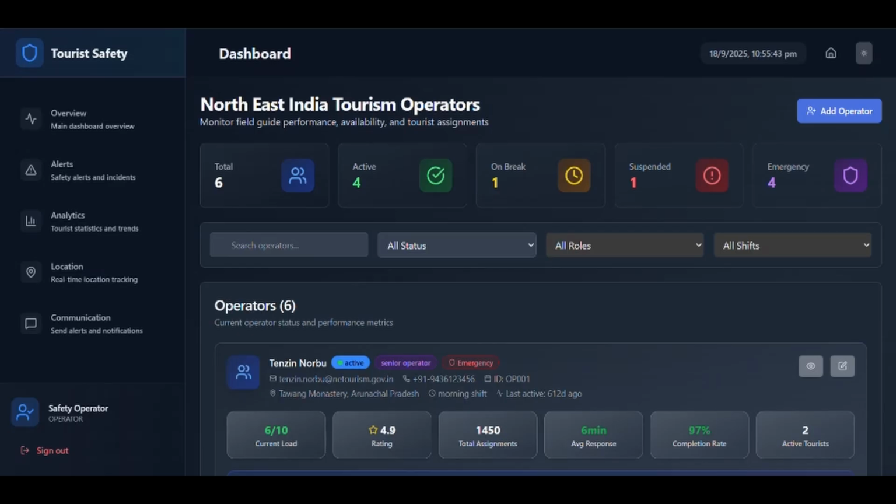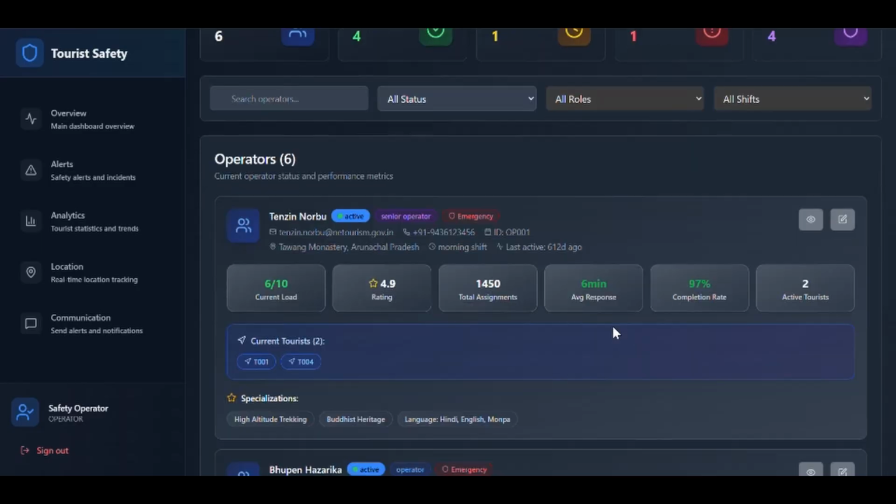Okay, sorry for the network glitch. Now we are at the operator dashboard. Emergency operator dashboard. The emergency operators receive real-time alerts from tourists and police with instant access to location, incident type, and severity. They can dispatch resources, coordinate with police and government officials, and monitor resolution status. We can see there are a lot of features for the operators.